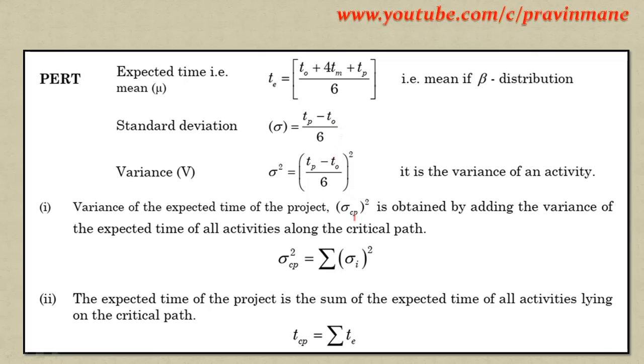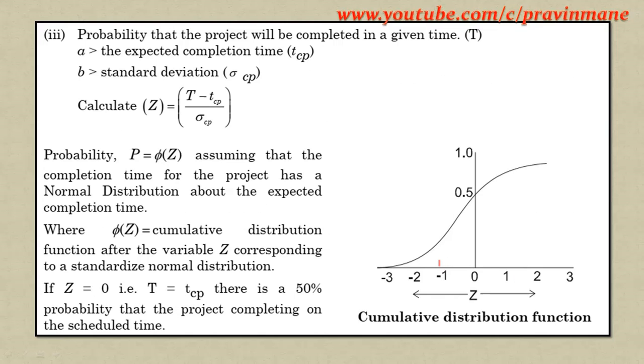TP is pessimistic time, TO is optimistic time. CP is the critical path. Variance of critical path is equal to the addition of variance of all the activities on the critical path, and the expected time for the project is the sum of expected time of all activities lying on the critical path. Then probability. So here we will be calculating the probability.